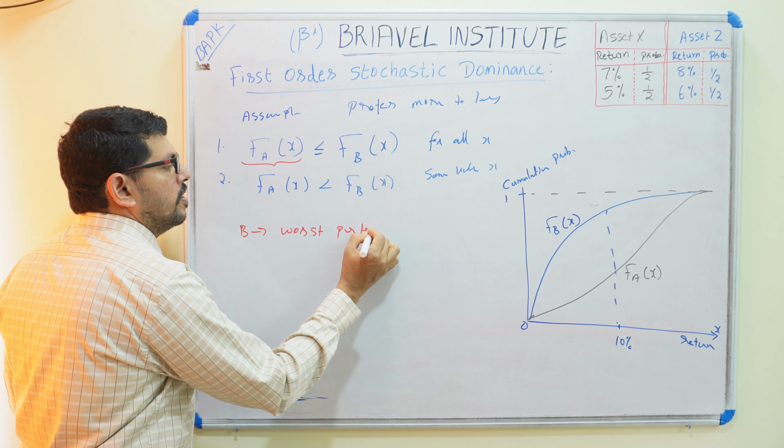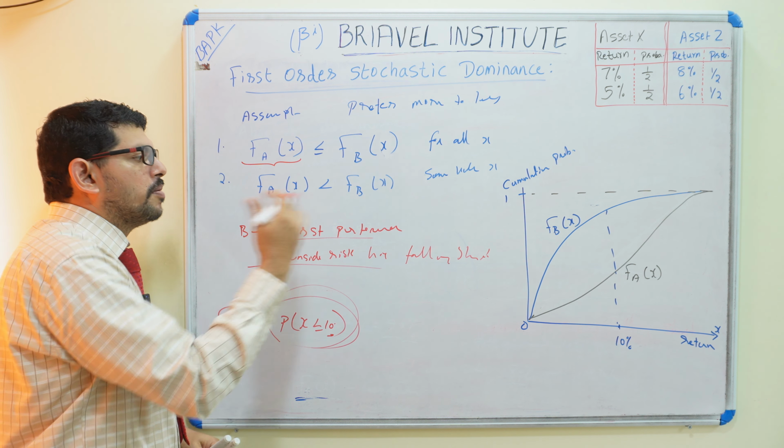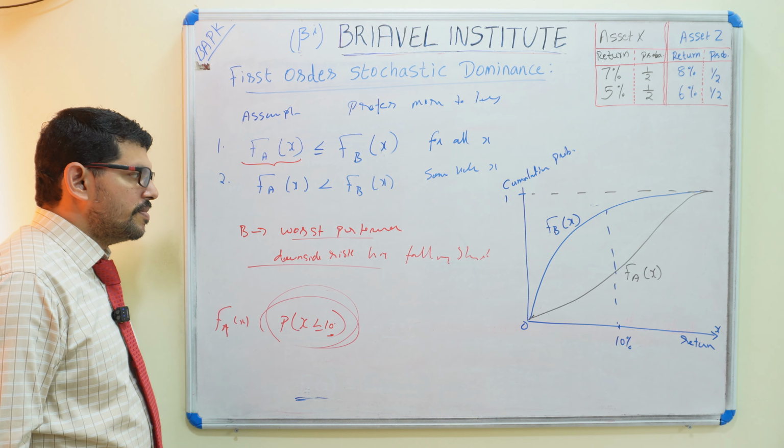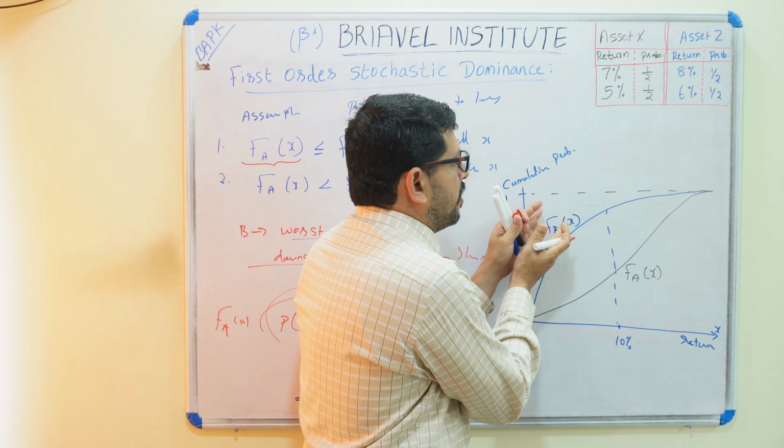That means investment B is a worse performance. Downside risk is high, or falling short will be a higher probability of going down. Comparing both, this cumulative probability is higher compared with this cumulative probability.